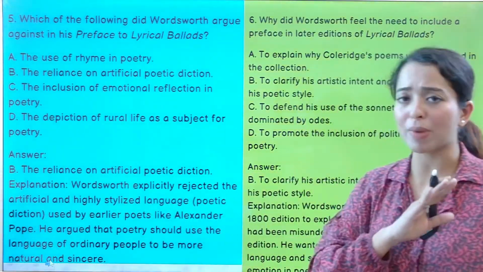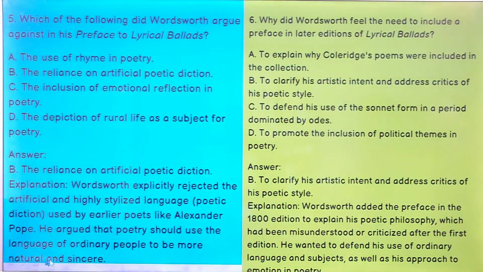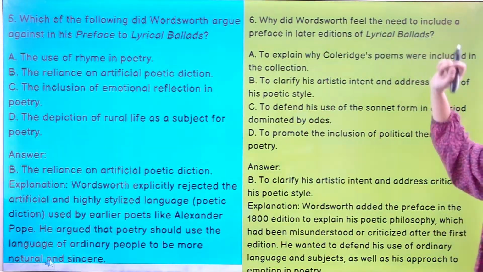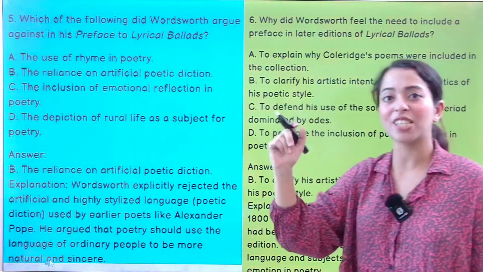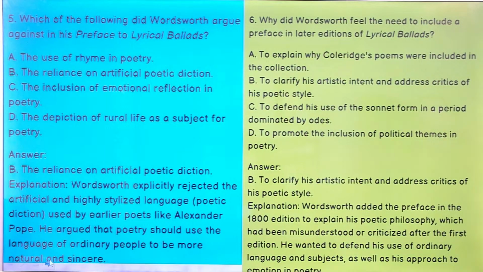Okay, so he's like, we must not use that language. Why did Wordsworth feel the need to include a preface? This question is technical and also interesting. Let's apply some brains here. So why did Wordsworth feel the need to include a preface in the new edition of Lyrical Ballads?